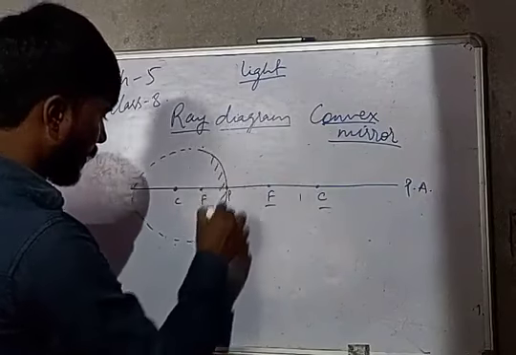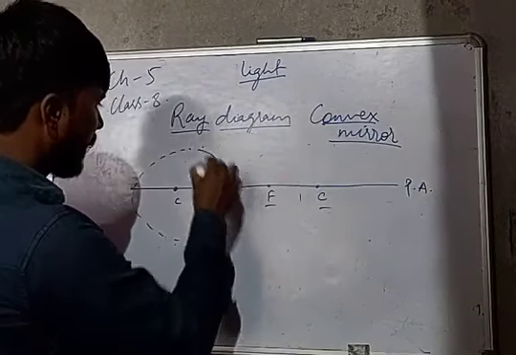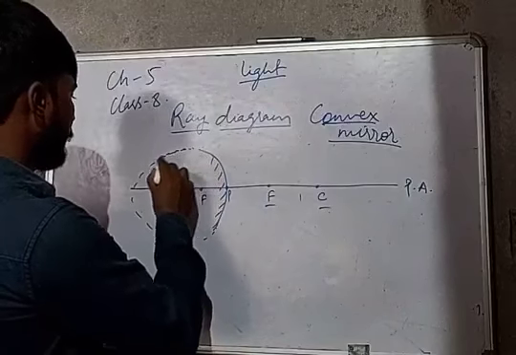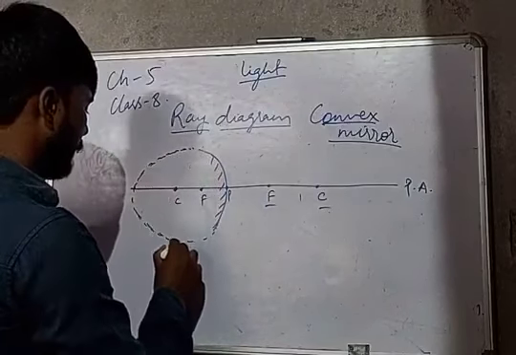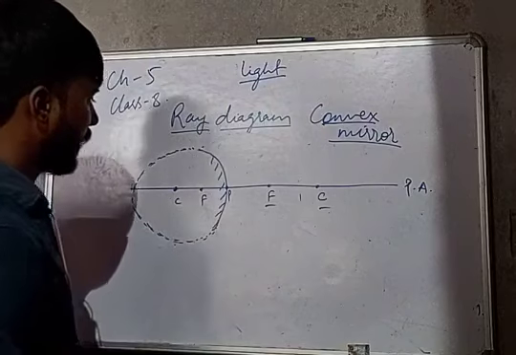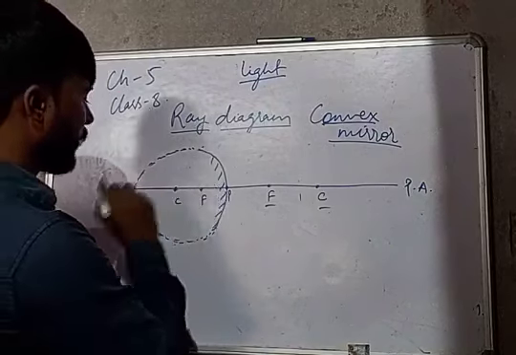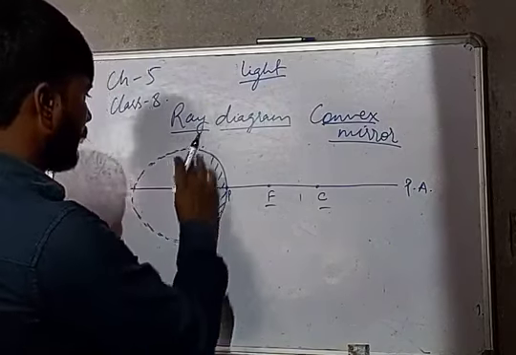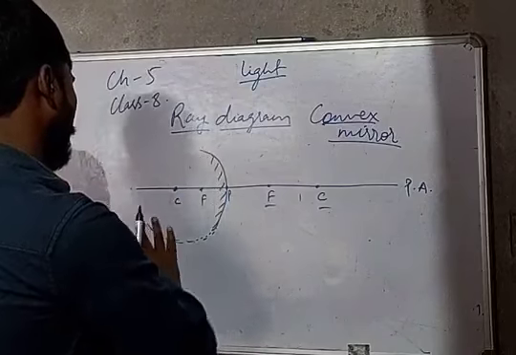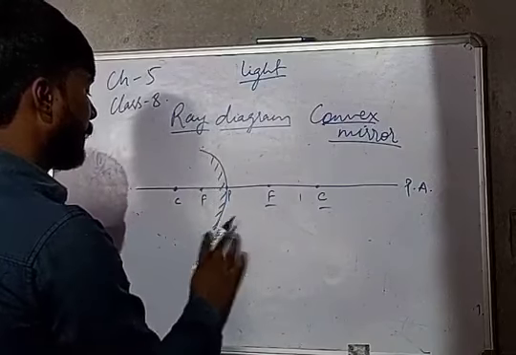A spherical mirror is made in this direction. That's why the center of curvature is inside and the focus is also inside the sphere.